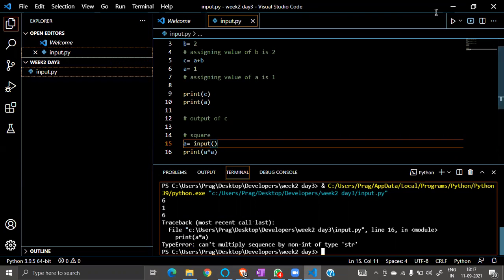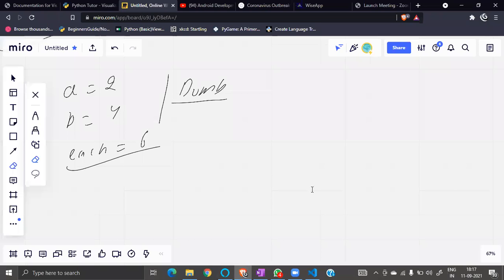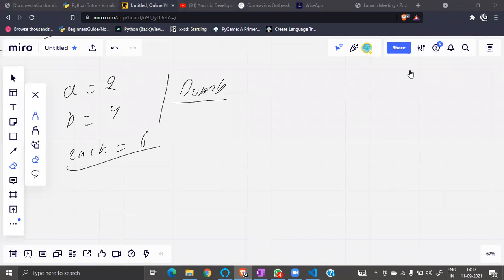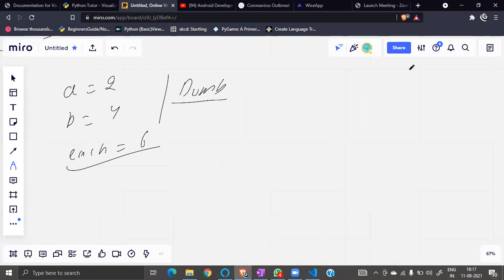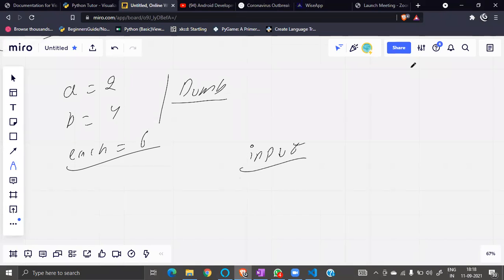Oh, I forgot. What is it saying? Multiply sequence string. Okay, so why is it an error? Okay, I'm just showing. So error is good. Yes, int. Correct. So I am asking for input. Okay, it's a default thing. Okay, I am just telling you input. So great, Palak. Doing great. So I'm asking for input. Each time I ask for input, it will auto consider.